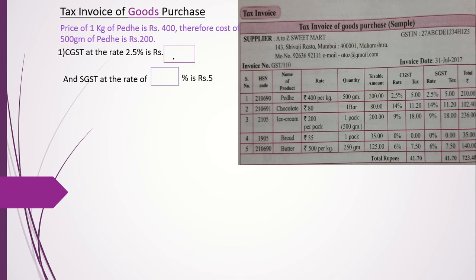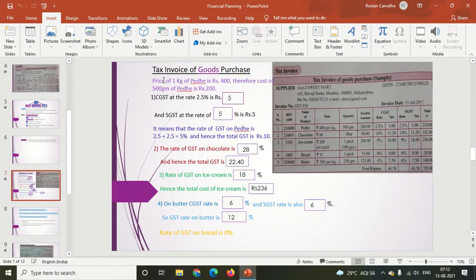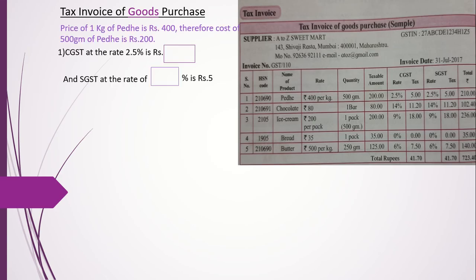So CGST at the rate of 2.5% is rupees 5, and SGST at the rate of 2.5% is rupees 5.